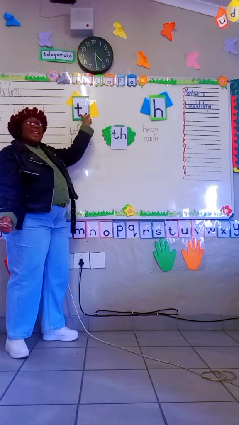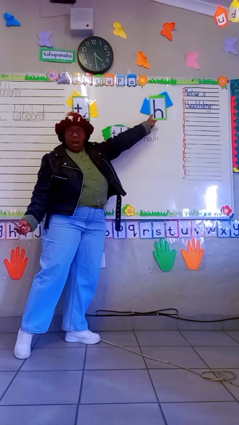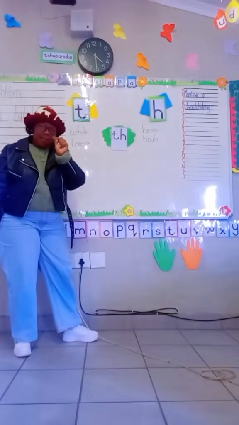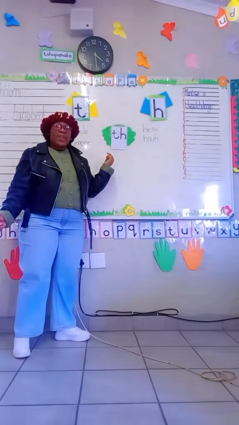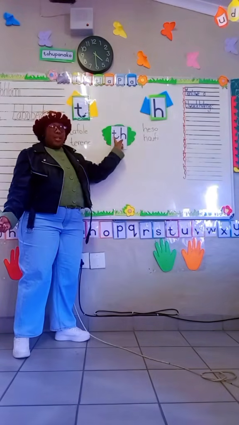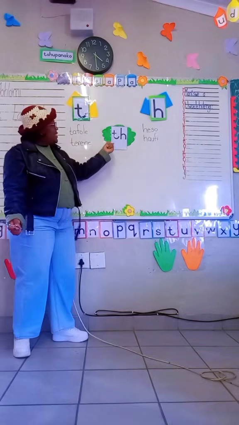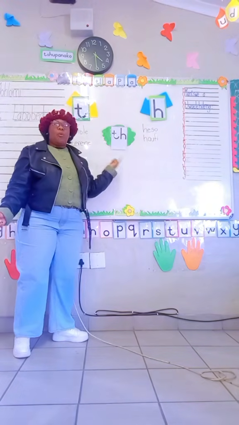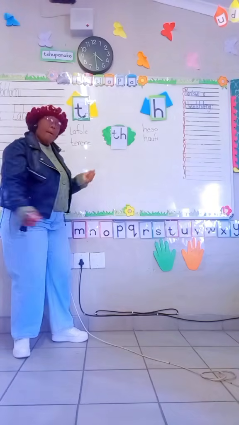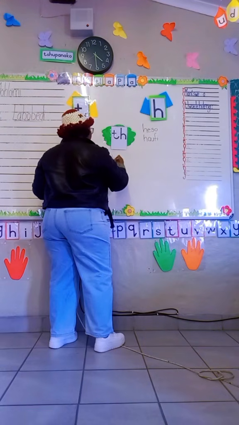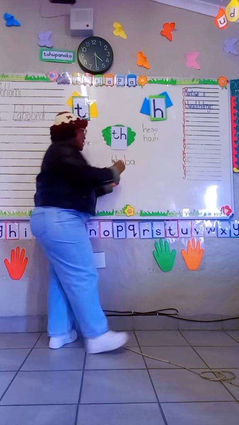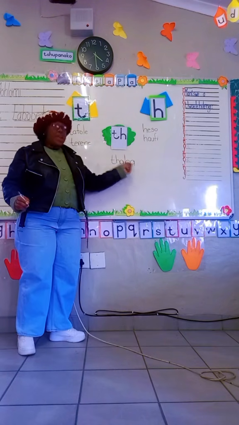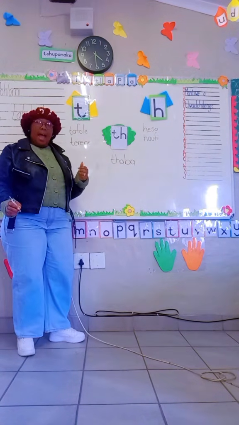Then when we take the T and the sounds and put them together, they make the sound T. Now for this sound T, we have words like taba, and words like tabo.